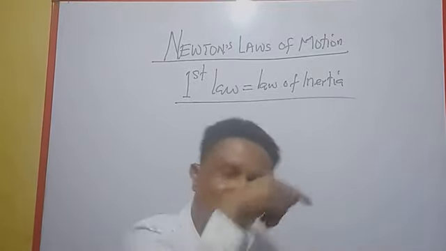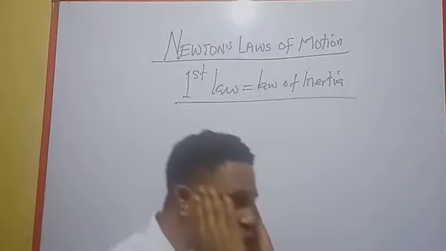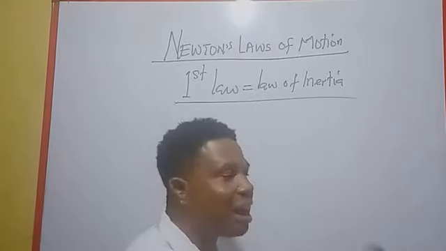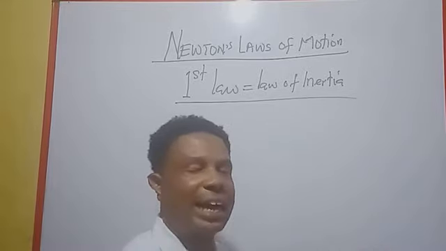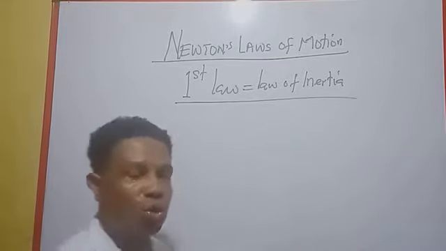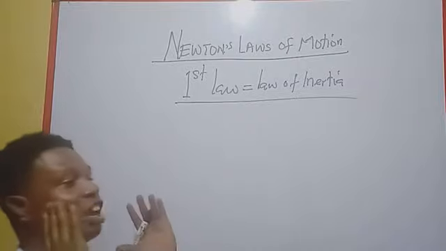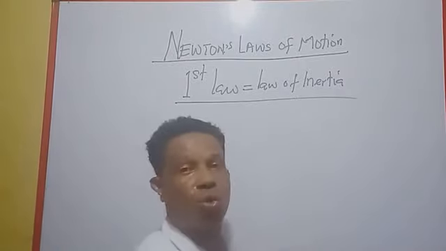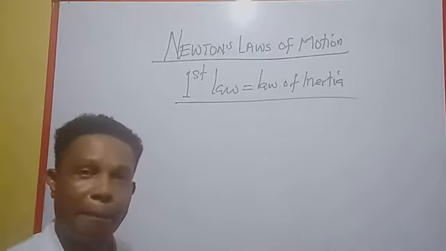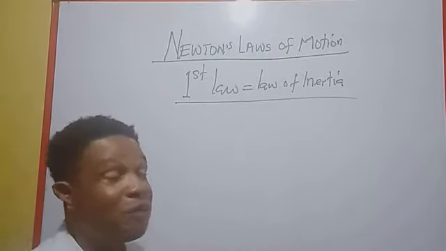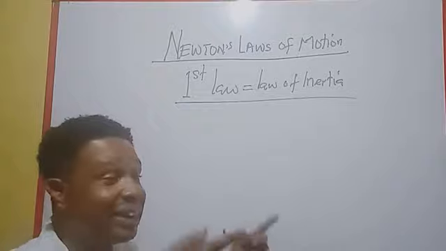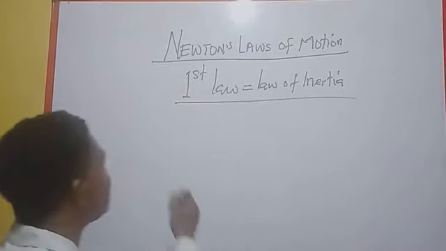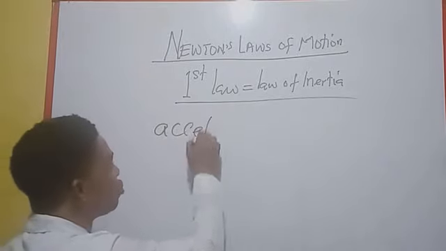Because they want to continue their motion uniformly in a straight line. But the driver is adding an obstruction. So when the brake is applied, they are jerked forward, showing that they intend to continue that motion. And the reverse is the case when the driver accelerates the car suddenly.